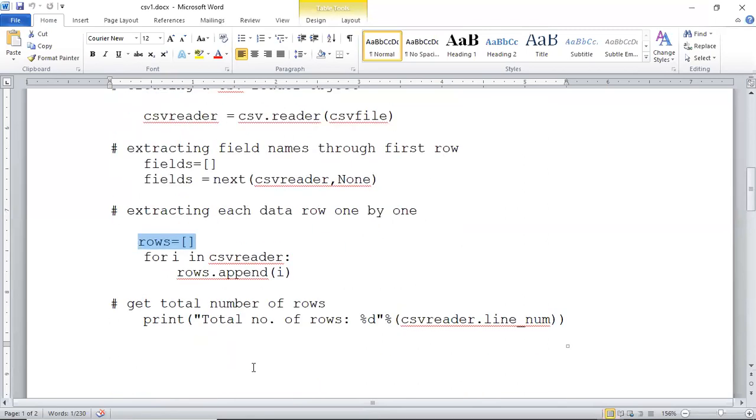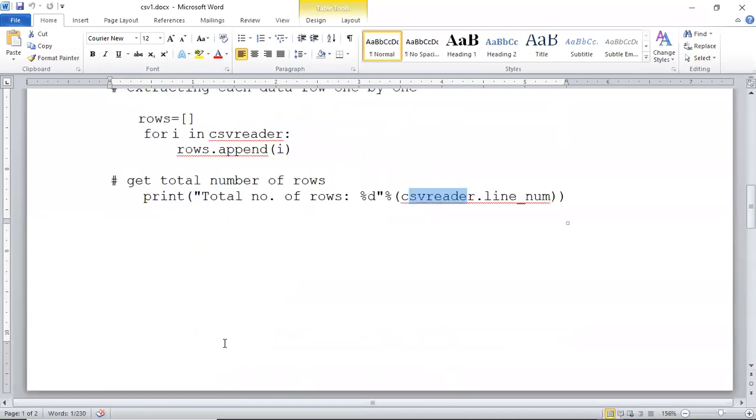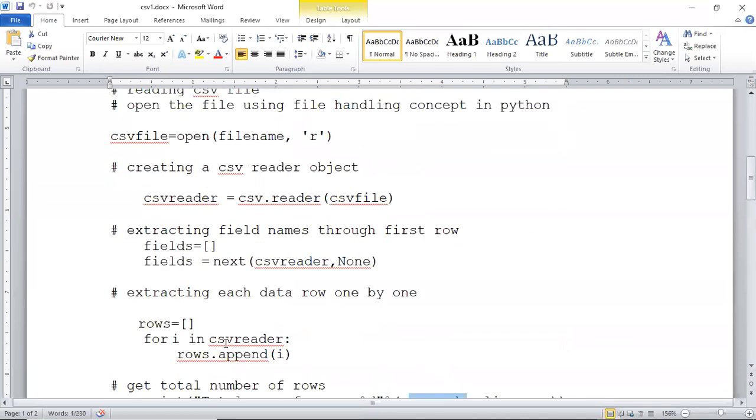If you want to see how many rows have been fetched, simply use this attribute of CSV reader, csvreader.line_num. This will print the total number of rows. Understood? So small thing, small syntax. When we use it, we'll understand it, right?